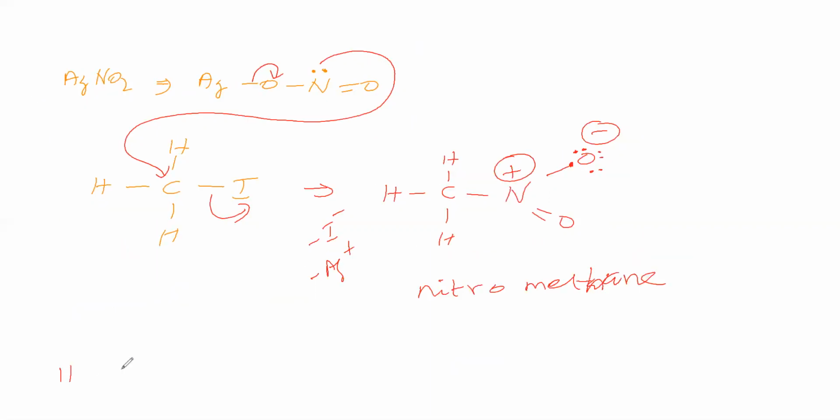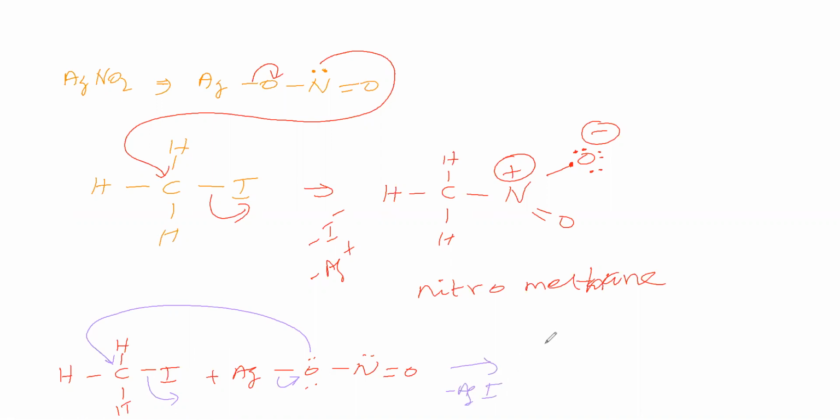Now we will take this CH3I, and this AgNO2. If this oxygen is attacking this carbon, then this I will leave, and this bond will migrate towards oxygen because it is making a bond. So AgI is leaving. What we will get is CH3 and ONO.